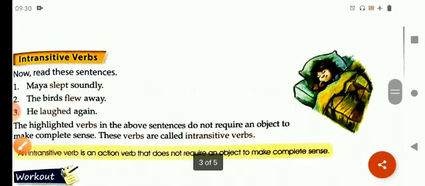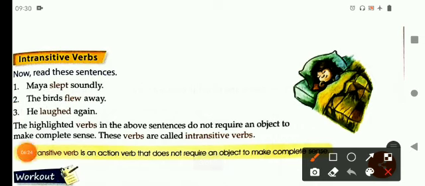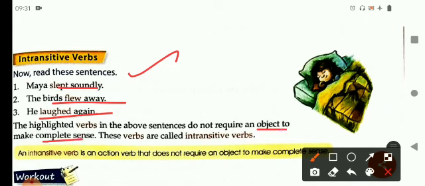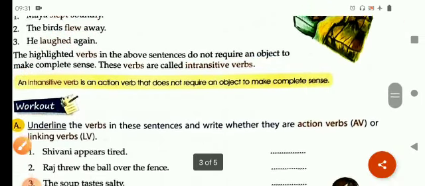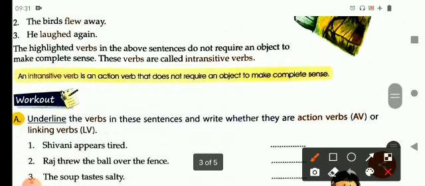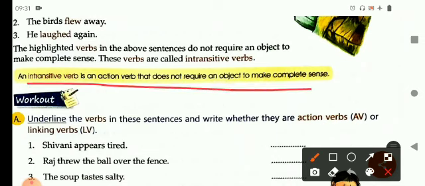Now let's read about intransitive verbs. Maya slept soundly. The birds flew away. He laughed again. The highlighted verbs in the above sentences do not require an object to complete the sense. So these verbs are called intransitive verbs. We can also say that an intransitive verb is an action verb that does not require an object to make complete sense.